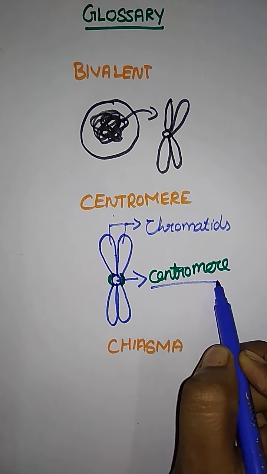Now this is the chromosome, right? When they are pointed to connect or interchange, just like this, or another chromosome.